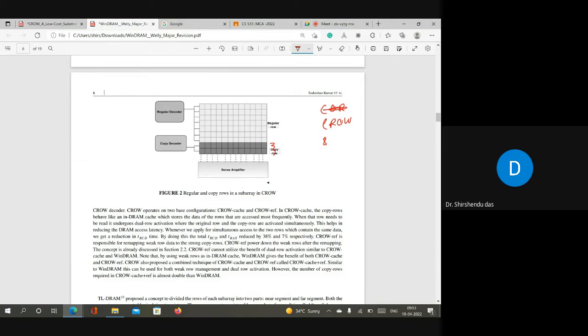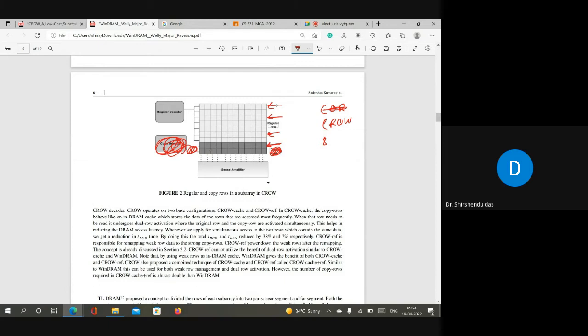So here in In-DRAM, suppose there are some weak rows available here. Don't go with this copy row decoder. Assume that this decoder is not here. Suppose these are the 4 weak rows here. We'll use these 4 weak rows to create the copy rows. So our copy row will not be here. In Crow, the copy row is at the end, very near to the sense amplifier. No, in our case, it will not be here.